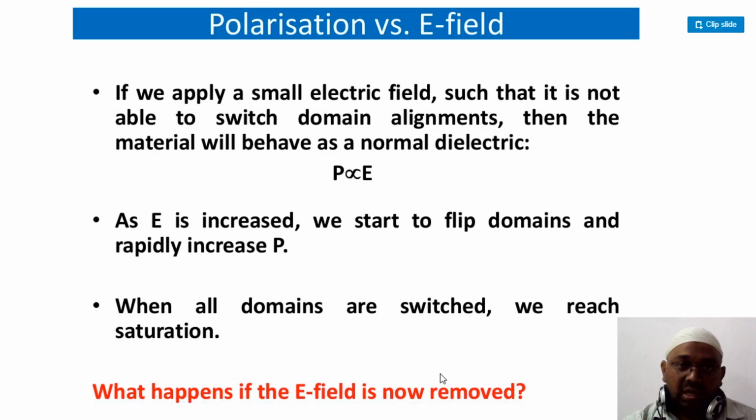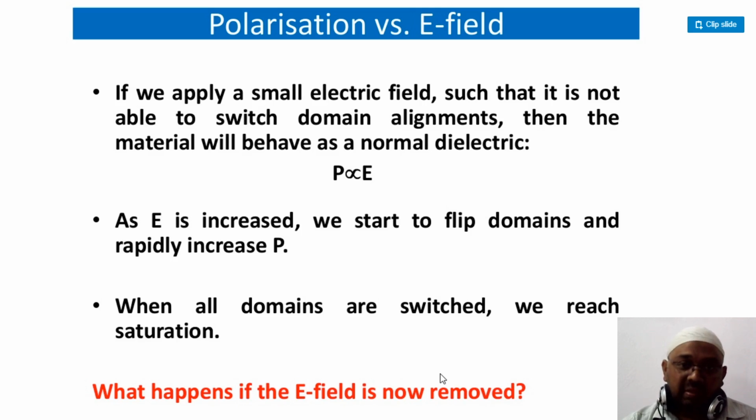What will happen to the polarization of charges with respect to the electric field? We just discussed how the polarization of charges takes place when you don't apply the electric field. In this session, we'll discuss what happens to the polarization of charges when you apply an external electric field.